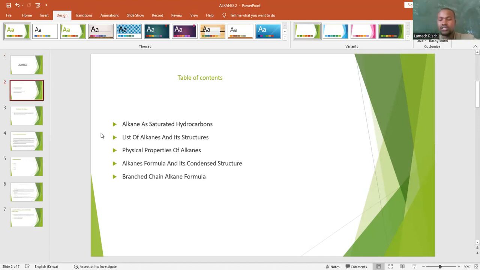The table of contents covers alkanes as saturated hydrocarbons, list of alkanes and their structures, physical properties of alkanes, alkane formula and its condensed structure, and branched chain alkane formula. So this is what I'm going to talk about in my presentation. That is, alkanes as saturated hydrocarbons. The saturated hydrocarbons are carbons that have only single bonds. That is alkanes.